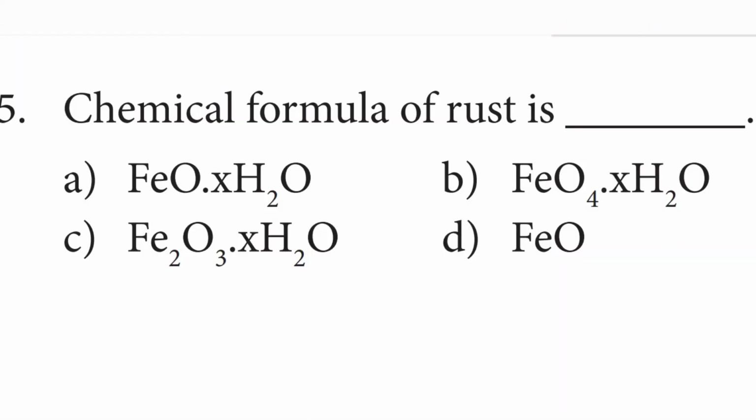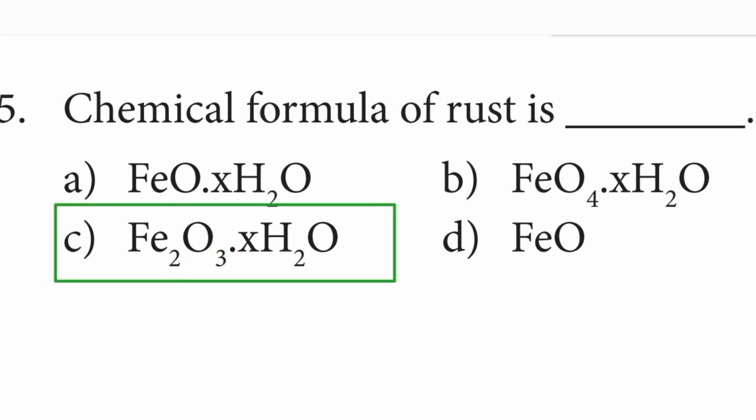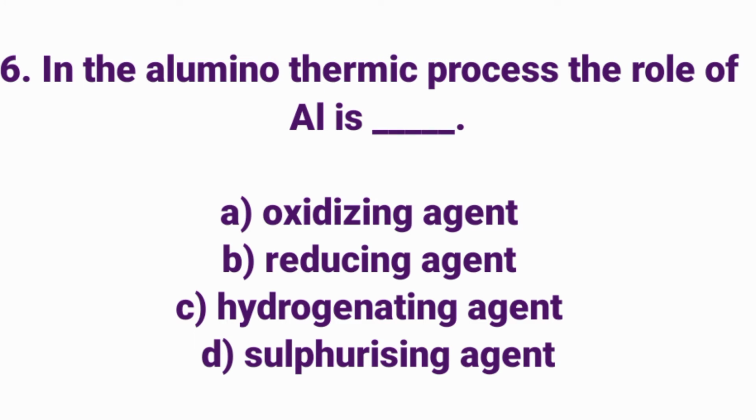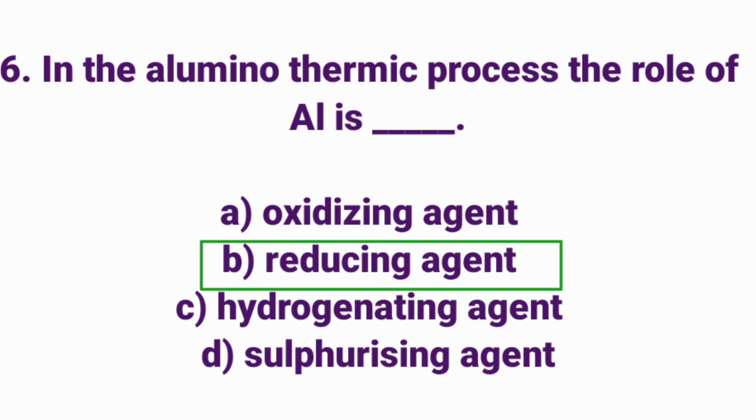Chemical formula of rust is: Answer option C, Fe2O3.xH2O. In the aluminothermic process, the role of aluminum is: Answer option B, reducing agent.